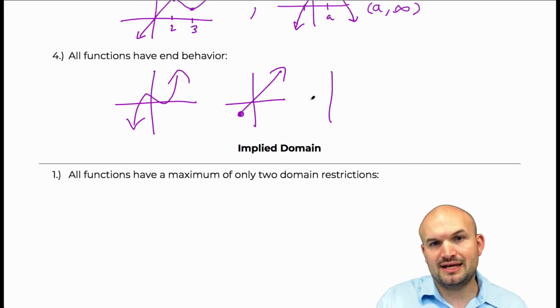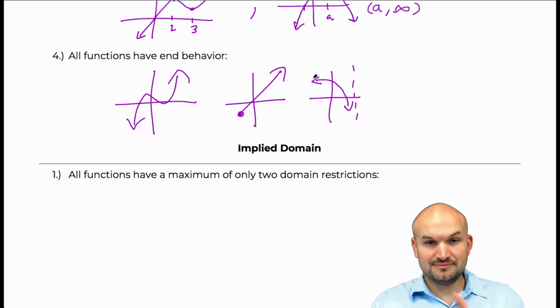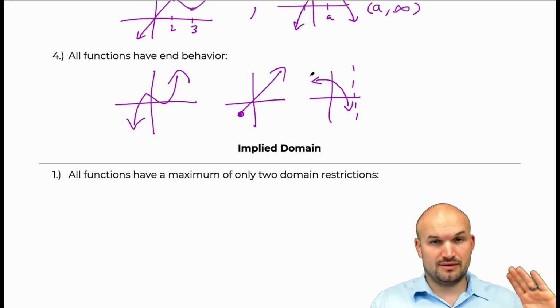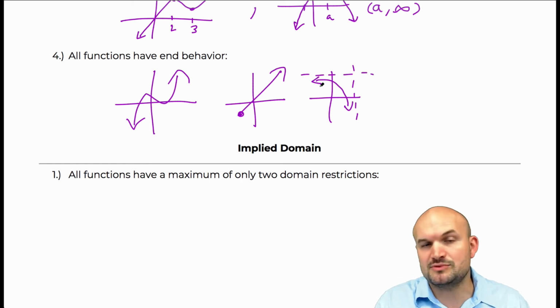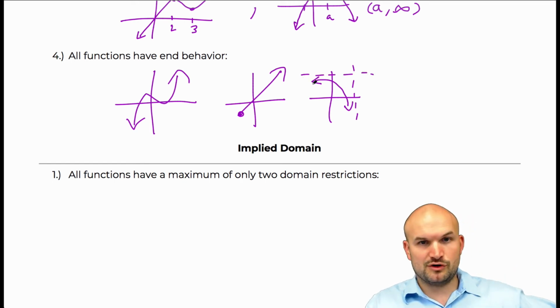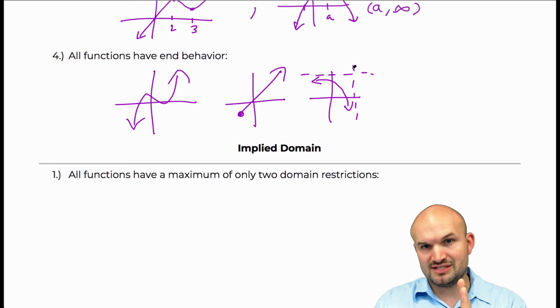Another thing we could look at is if the graph is approaching a vertical asymptote. Even though the graph is continually, as it's going to the left, approaching, and again, it can approach infinity, negative infinity, or it could approach a horizontal asymptote, right? So we can have end behavior going to the left, but as we go to the right, you can see that this graph stops.